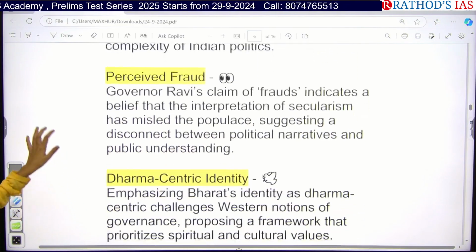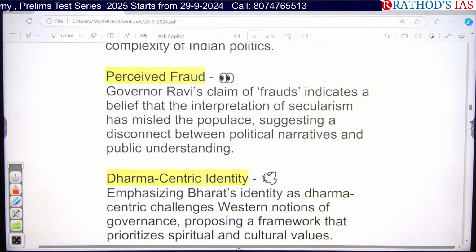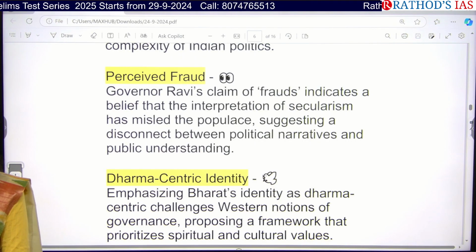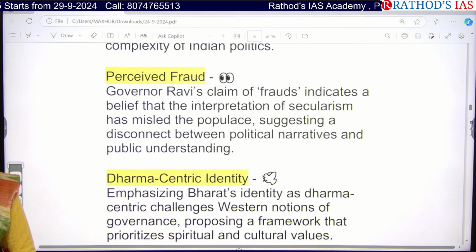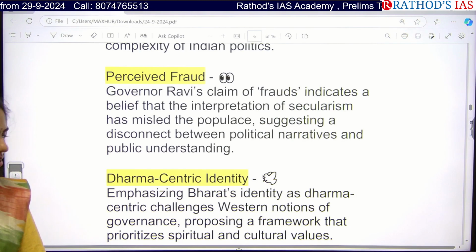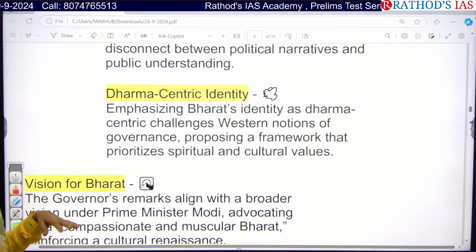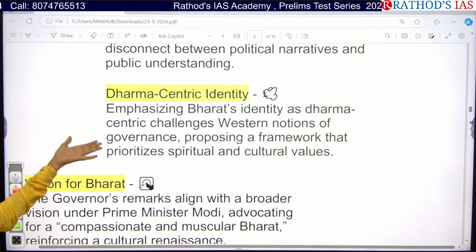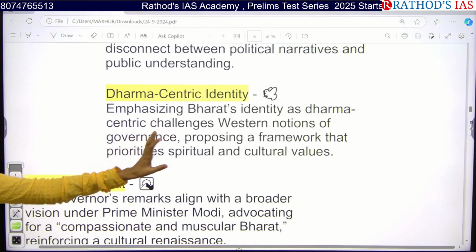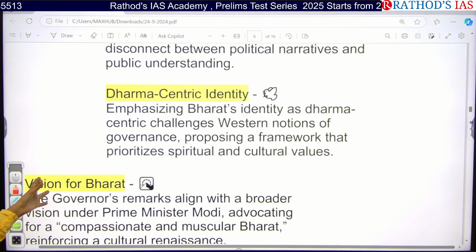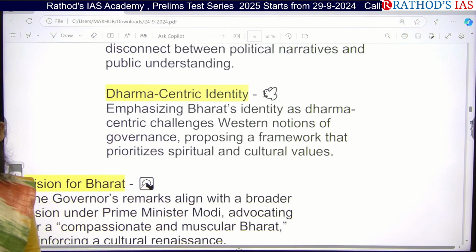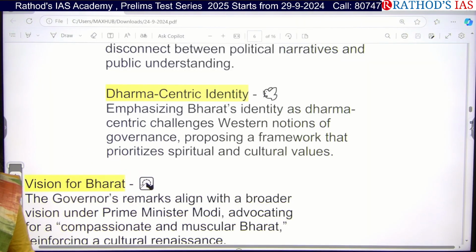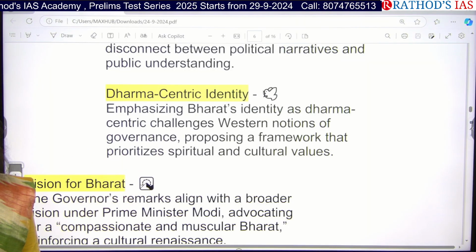And next one here is our Tamil Nadu governor. He's saying that the interpretation of secularism has misled the populace, that is the population at that time, suggesting that it disconnected political narratives and public understanding. Just for their political sake, they introduced this. He's saying that Bharat's or India's identity is based on Dharma, and it is one of the important challenges for Western notions of governance. So finally, we came up with this secularism, but this Sanatana Dharma is one of the centers of India's cultural identity. It prioritizes mainly the spiritual and cultural values of our country.